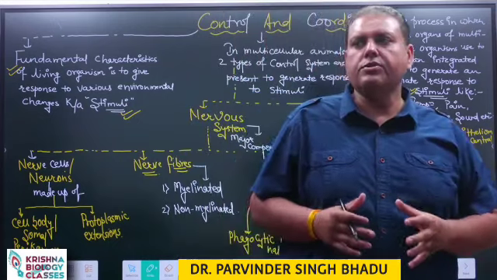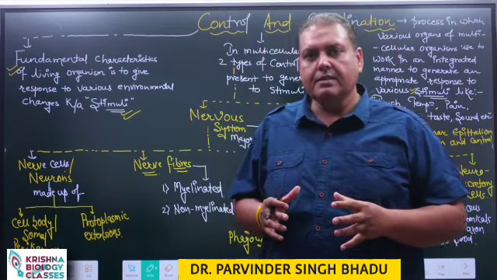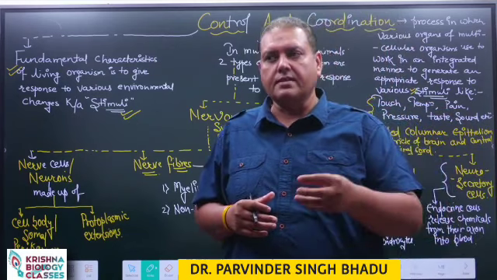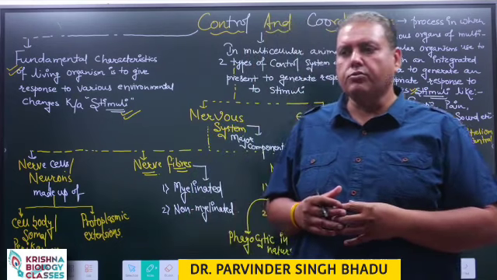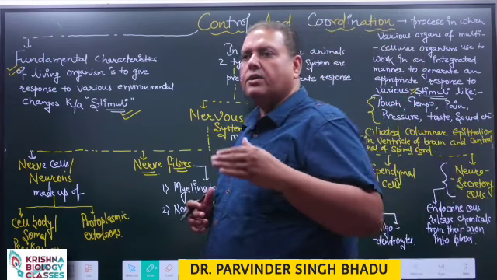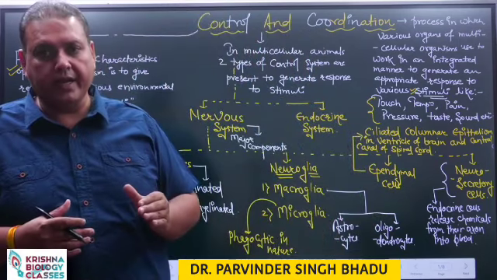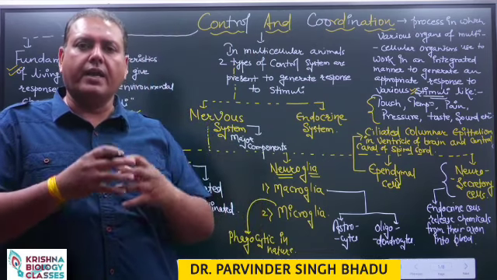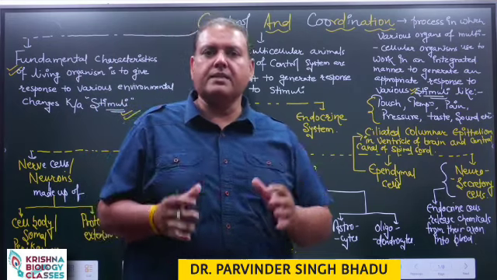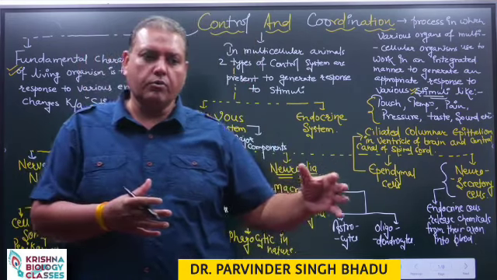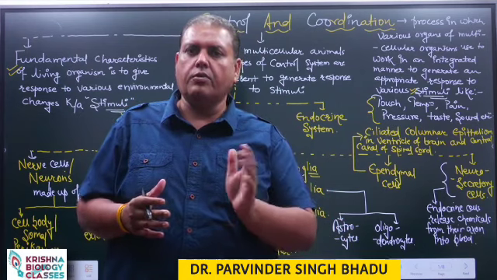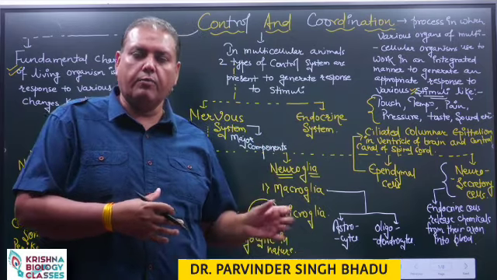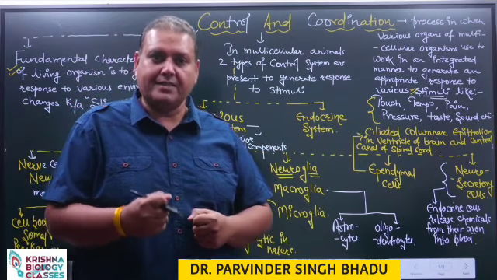Now the next question arises: is this response achieved with the help of any single organ or any specific system in our body? We say that during the generation of the response to specific stimuli, sometimes various organs or systems present in our body work in an integrated manner. The best example: if we are moving on the roadside and suddenly a dog starts to run behind us, then to save our life from the dog, we also start to run fast.